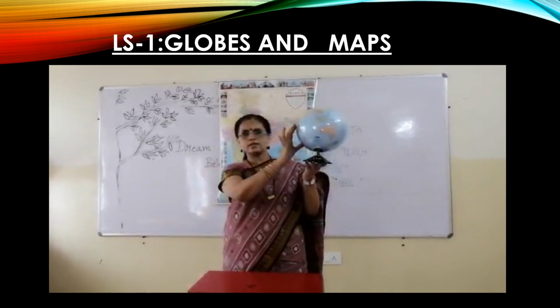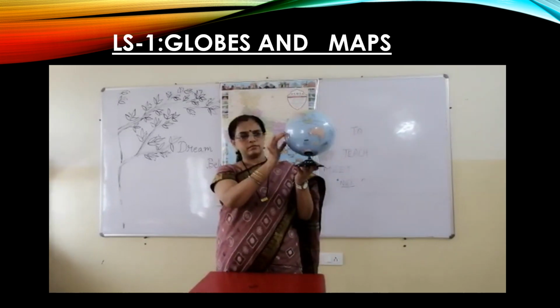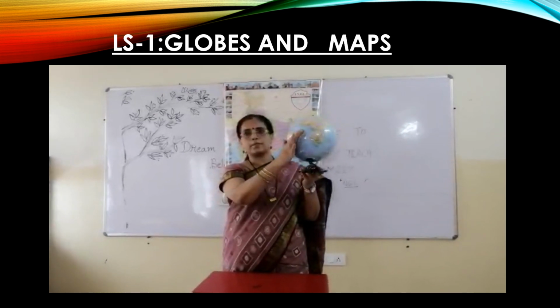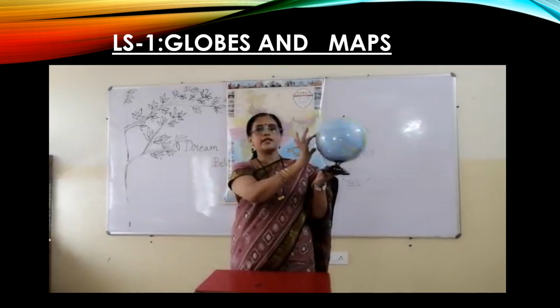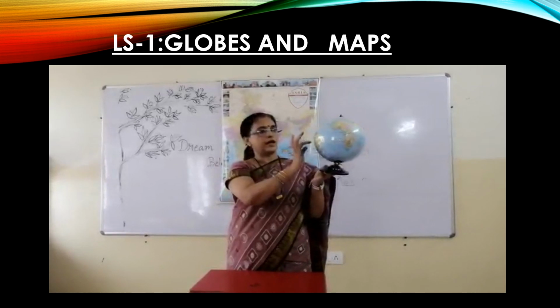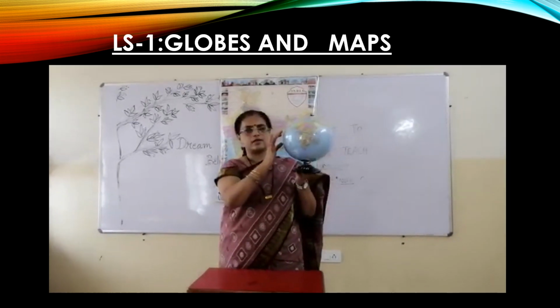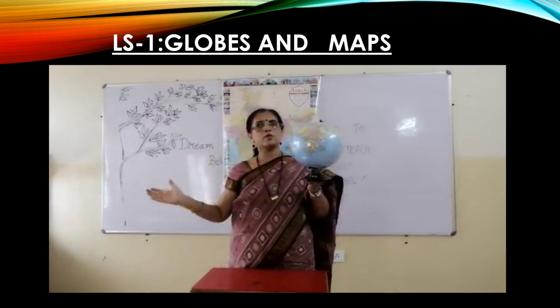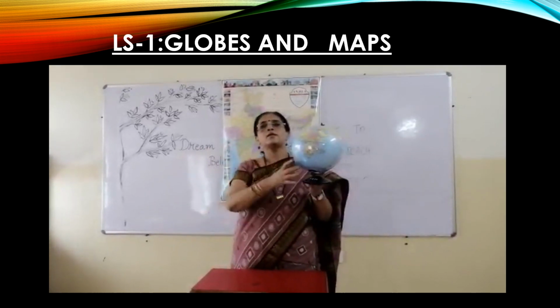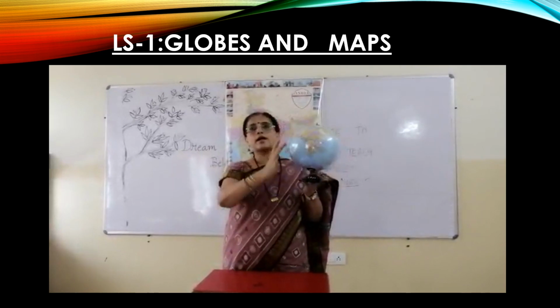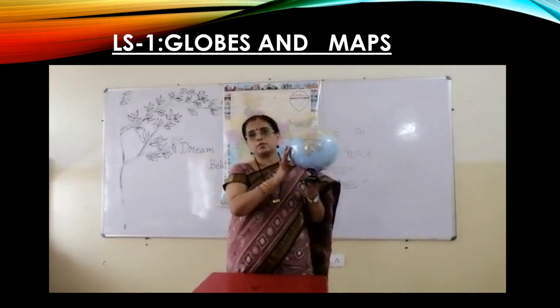And do you see this? What is the shape of the globe? Yes, it is round in shape and we can rotate it. And the line that you see here is called the Earth's axis. This I will be explaining to you in the next session, children. This is what I want to show you about the globe.